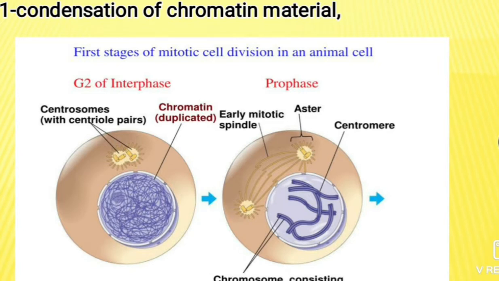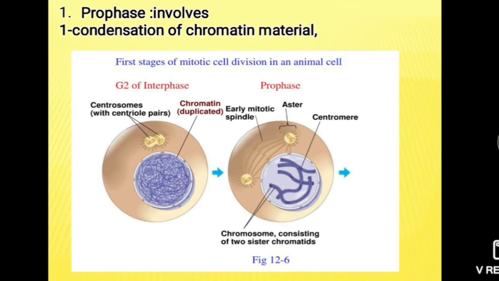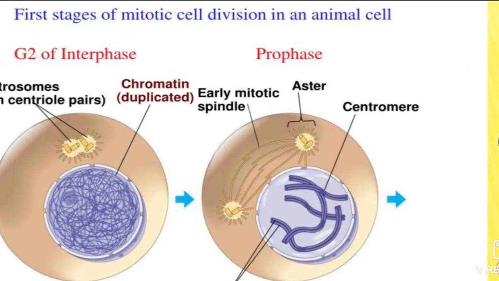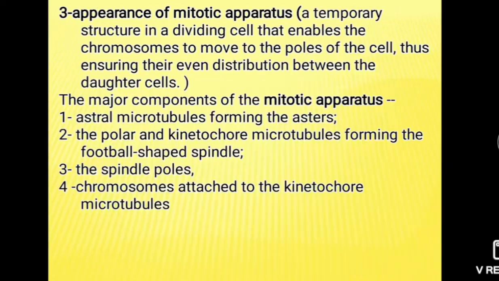Then the nuclear membrane and nucleolus start disappearing and the centrioles start moving apart and reach the opposite poles. Here these are the centrioles and they move towards the opposite pole. Then the second phase is the metaphase.